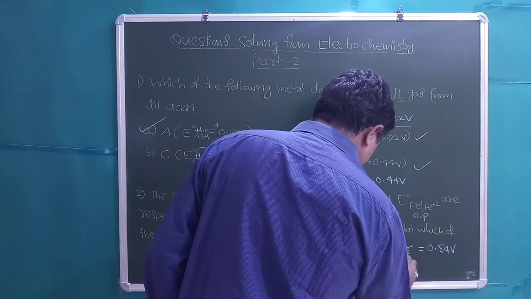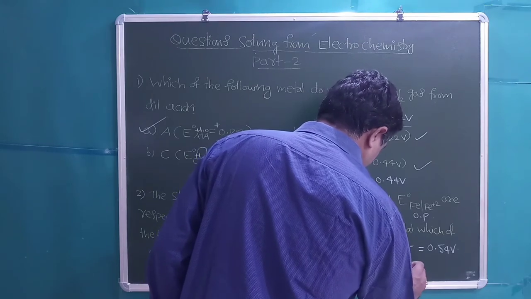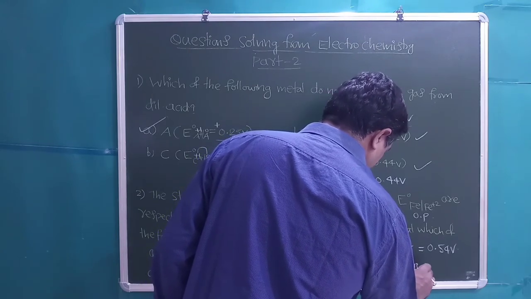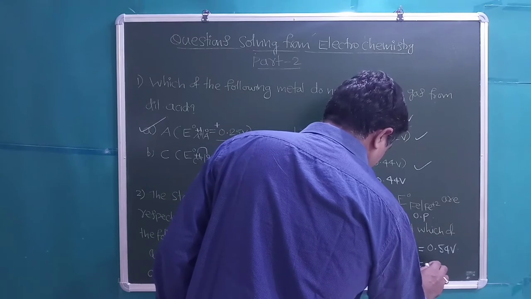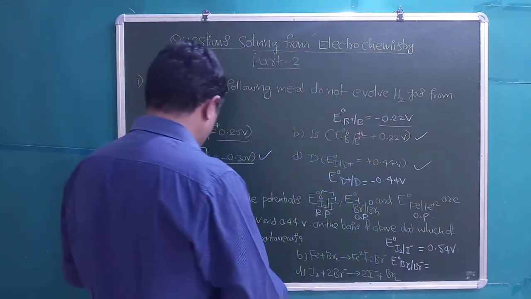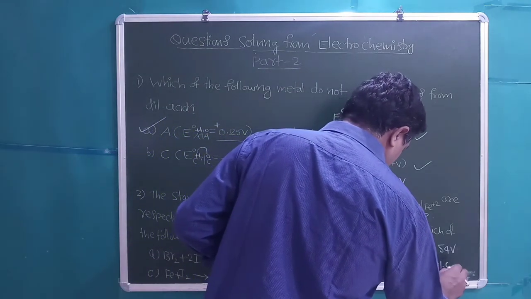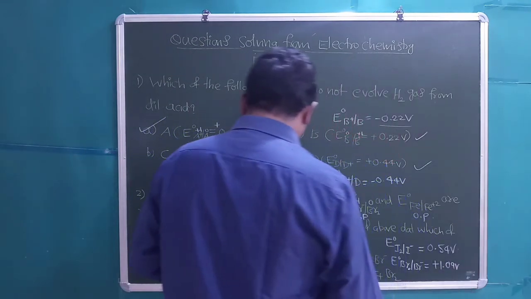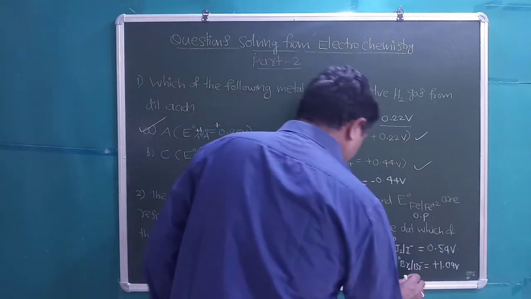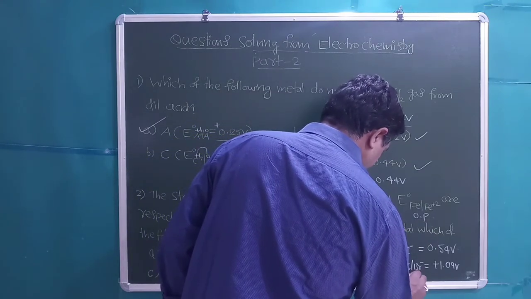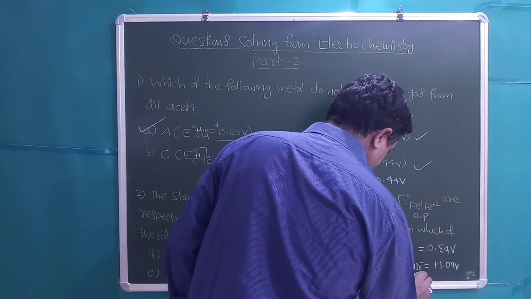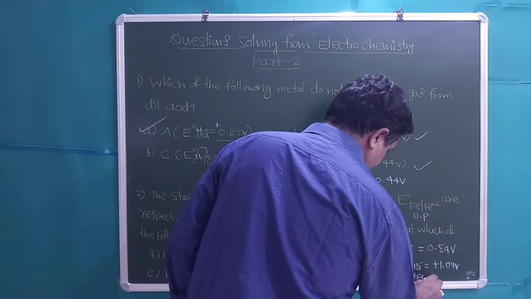And then for E0 Br2/Br, now we have to reverse the sign. Here it is having a minus sign, now it will become plus 1.09 volts. So next one is E0 Fe+2/Fe, because we need to